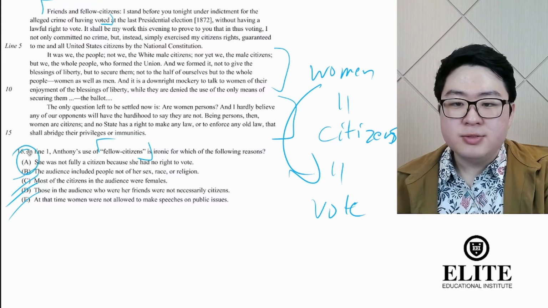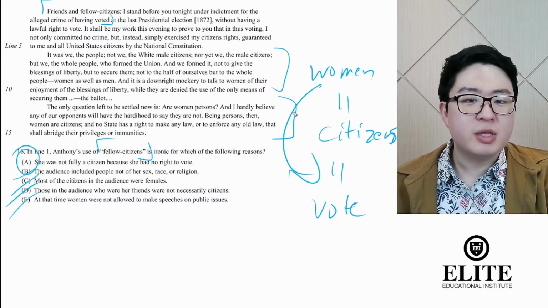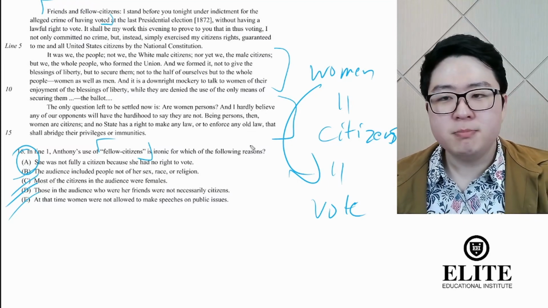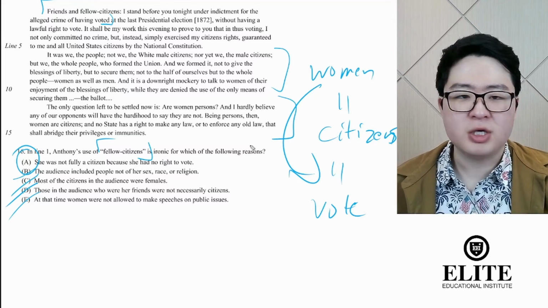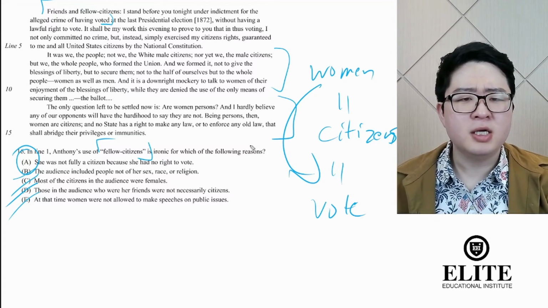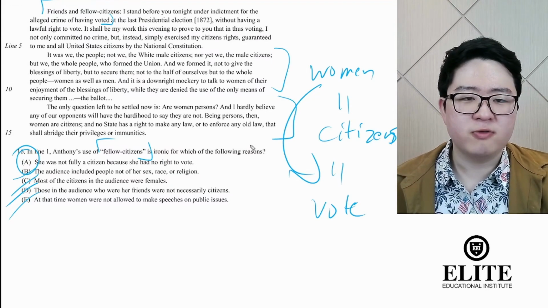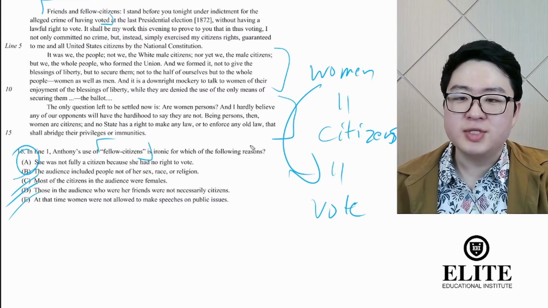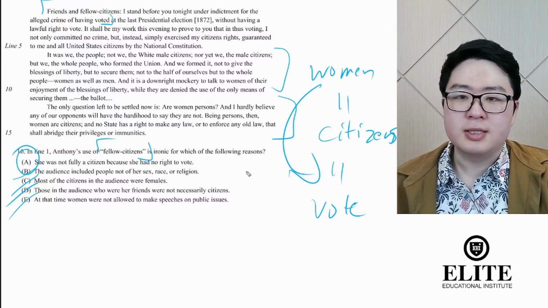She was not fully a citizen because she had no right to vote. Right? So she's making the argument that women are citizens, that women should have the right to vote, right? But do women have the right to vote here? No. She's arguing that the right to vote for women should be secured, right? And of course, being citizens, women should have the right to vote, but they don't. Therefore, she's making the argument that women should be made full citizens, should be given the rights of full citizens, and not be denied the right to vote. So the answer there is going to be A.